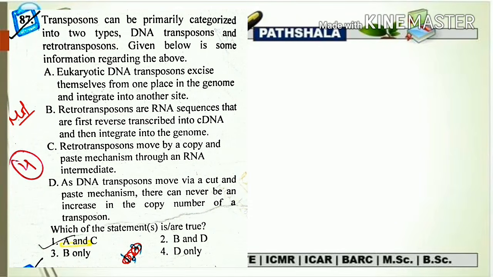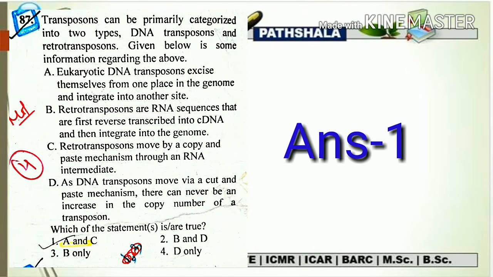The D statement is, as DNA transposons move via a cut and paste mechanism, there can never be an increase in the copy number of a transposon. So this statement is also wrong because transposons, as they are regarded as jumping genes, have the ability to migrate from one place to another. So whether they follow the copy and paste mechanism or the cut and paste mechanism, they are going to make a huge number of copies in a genome. Fine. That is why they are known as jumping genes or insertion sequences. So obviously there will be an increase in the copy number of transposons, whether they move through cut and paste or copy and paste. So that is why this D statement is also wrong. So the correct statements are A and C, that is option number 1.